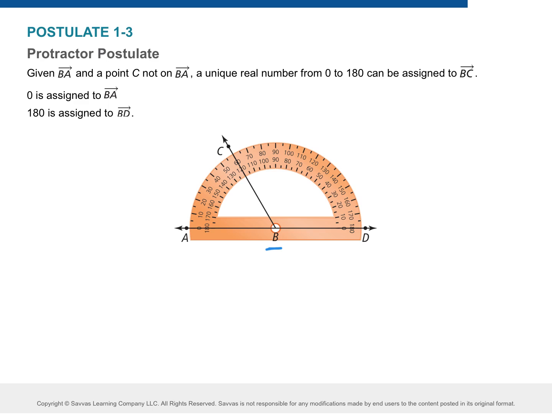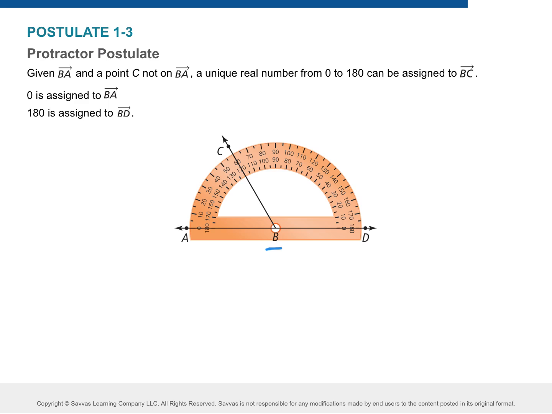How can I find ABC? How can I find the measure of this angle right here? A to B to C. Notice the numbers are out here. So we need to see how wide this is. This is 0 right now. Does everyone agree? We're at 0. And I'm taking C and I'm going this way. Where does it stop?